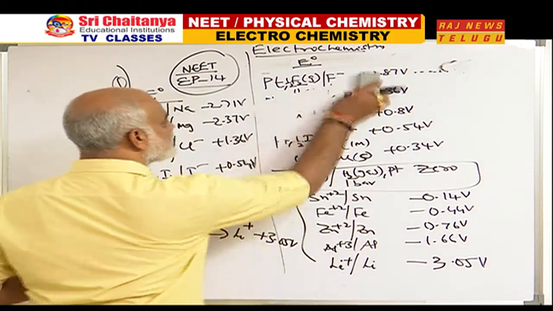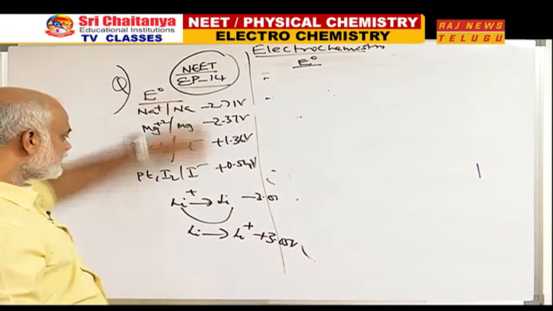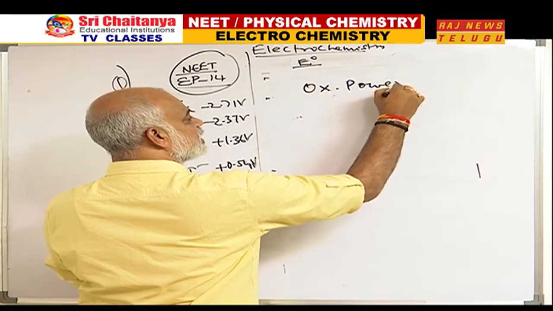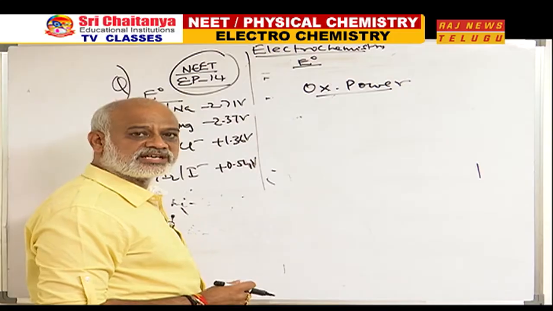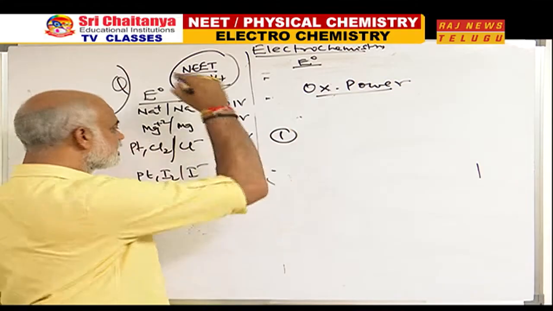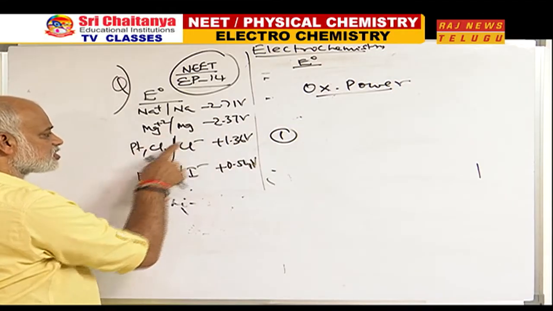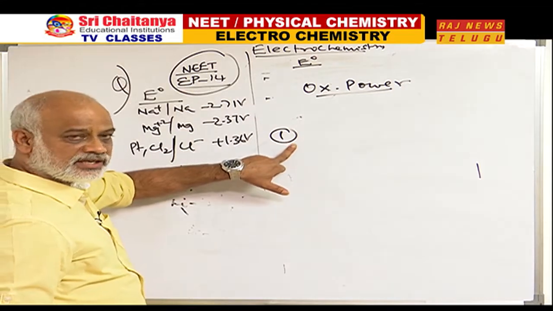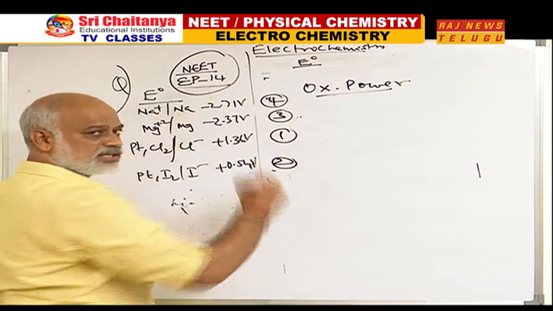To understand this as a problem, you can always take an example. Given are the four. If anybody is asking what is the oxidizing power? Oxidizing power, or oxidizing agent, is the one which has the greatest tendency to undergo reduction. Plus 1.36, all are SRPs: +1 to 0, +2 to 0, 0 to -1, 0 to -1, SRPs. Highest SRP, greatest tendency. Second rank, third rank, fourth rank.